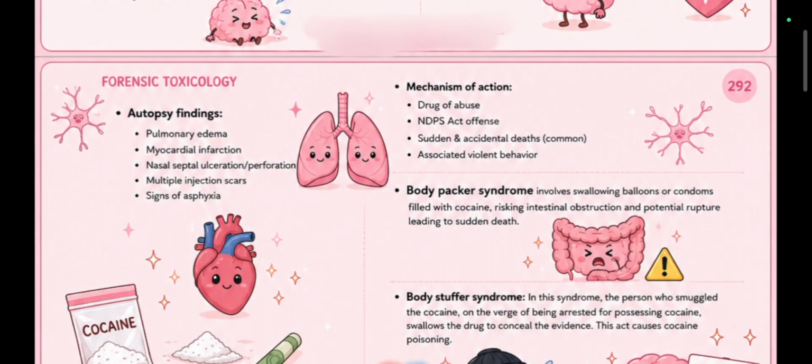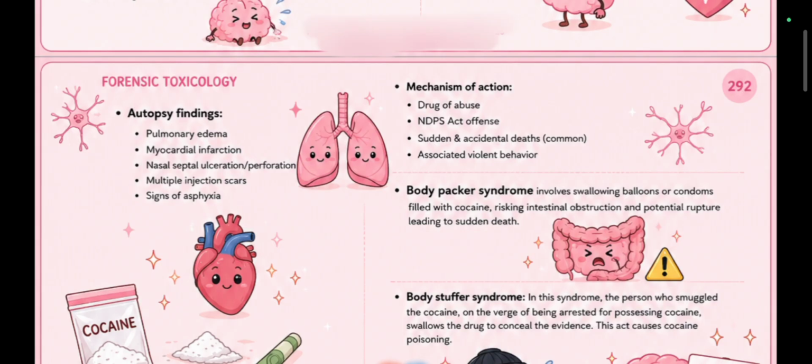Now what are the autopsy findings? Pulmonary edema, MI, nasal septal ulceration, perforation, multiple injection scars, signs of asphyxia. Now what is the mechanism of death? Drug of abuse, NDPS Act offense, Narcotic Act offense, sudden and accidental death, which is very common, and associated violent behavior.